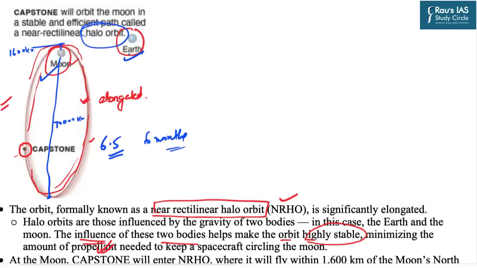The nearest distance of the Capstone to the Moon will be from its north pole, and it will be 1600 kilometers, and from the south pole it will be 70,000 kilometers, which is the farthest point. It will have a repeated cycle of 6.5 days and will be there for a total of 6 months.